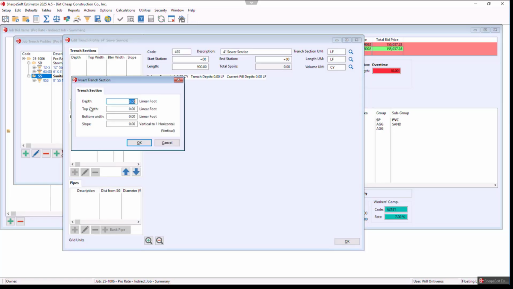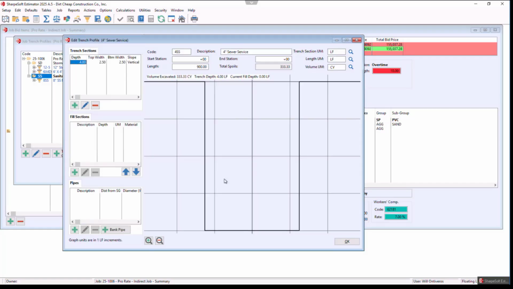So for me, the first section is always going to be, if it's deeper than 4 foot, 4 foot, and the width, we'll call it 2.5 and 2.5. So I'm creating a section. So now it's starting to build what looks like the trench.